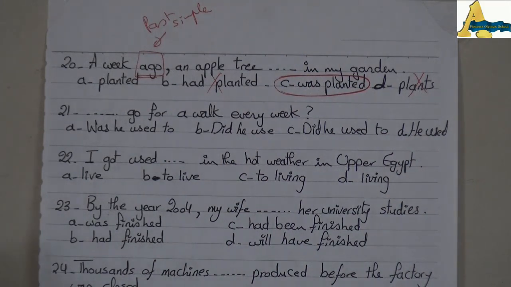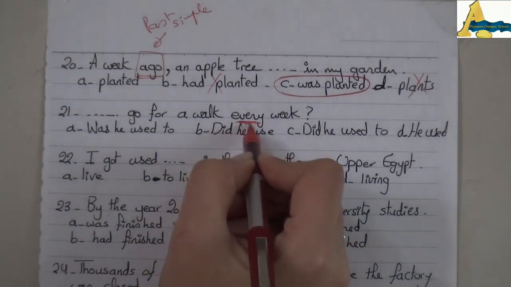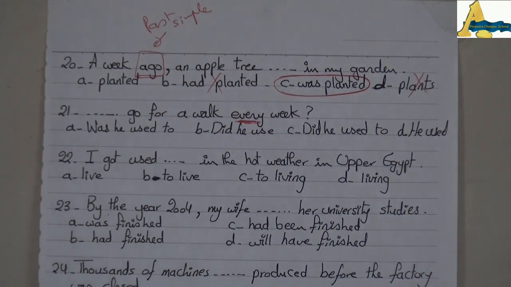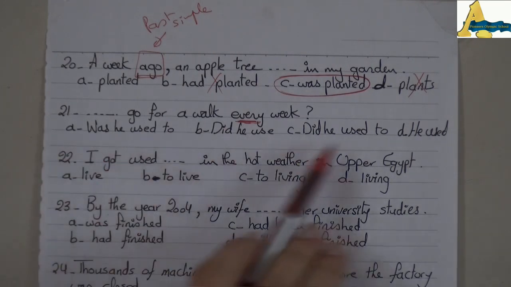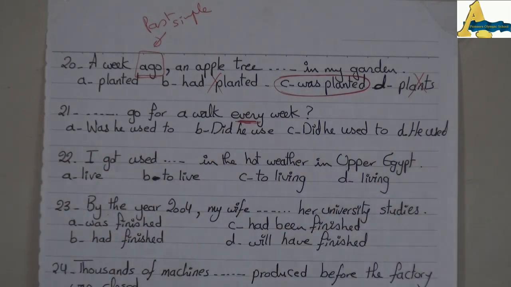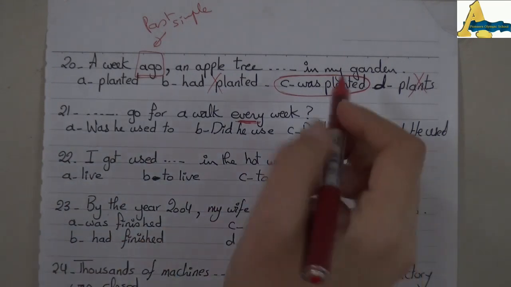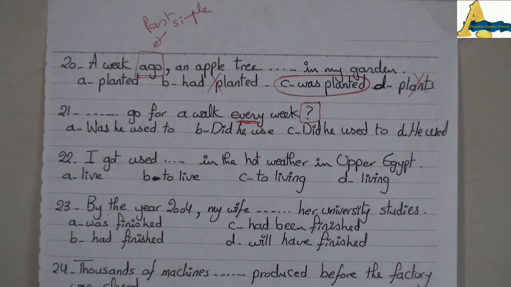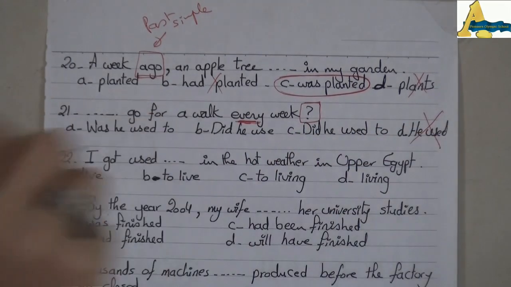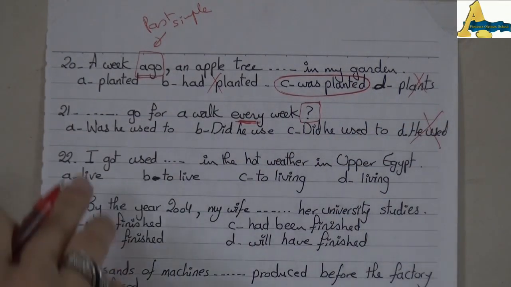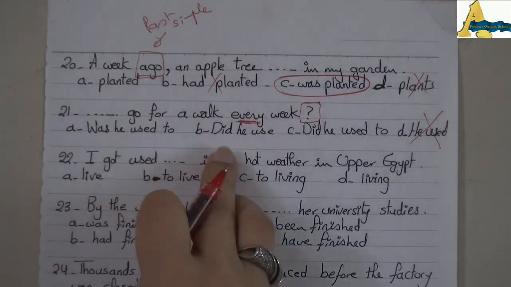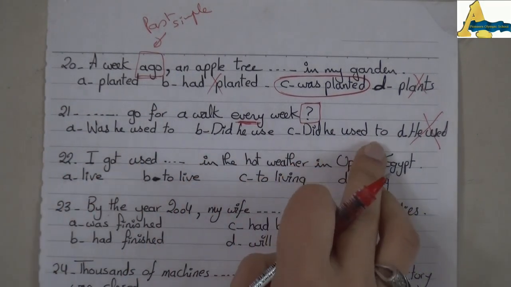21. Dots go for a walk every week. As you know, every expresses habit. Either this habit is in the present or in the past. Okay? The choices here, all of them are past. What is excluded? Number 1, he used, because here I have a question mark. It's a question. Now I will choose between was he used to, did he use to.